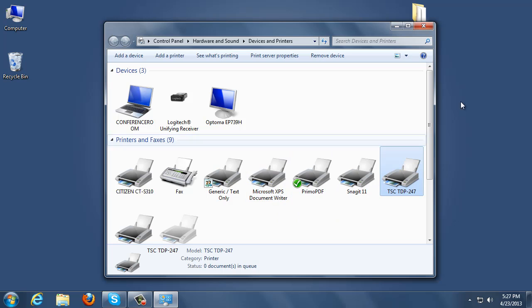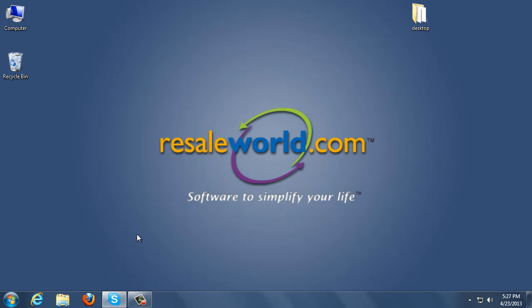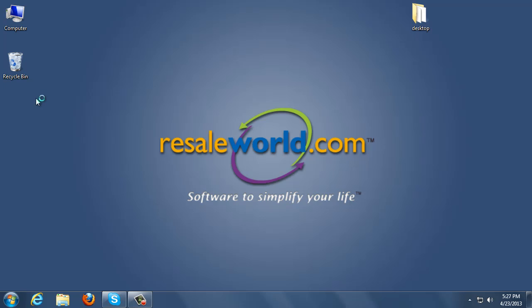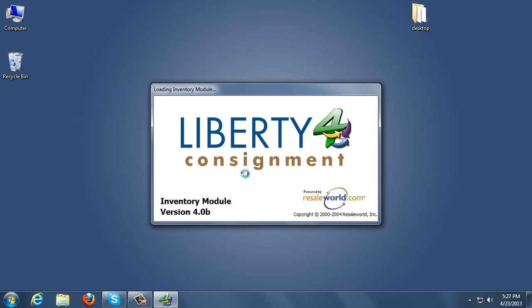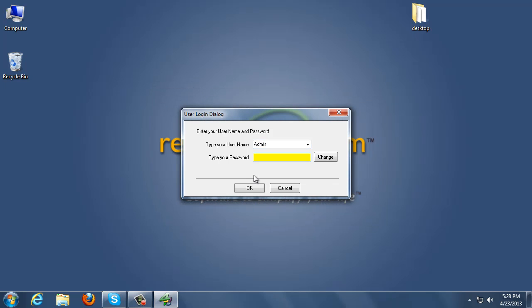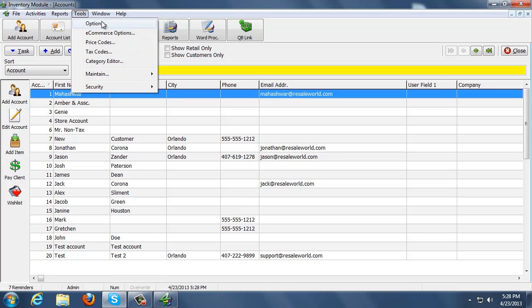Now, confirm that your tag styles are correct in Liberty, as they did not carry over as well, and the iPad will see the improper tag styles. To do this, we go into the Start menu and we open up Liberty, or if Liberty is on your desktop, go ahead and open it from there. I'm going to go ahead and log in. In my case, I blanked out my password, so I'm going to click OK. Now we move on to Tools, Options,